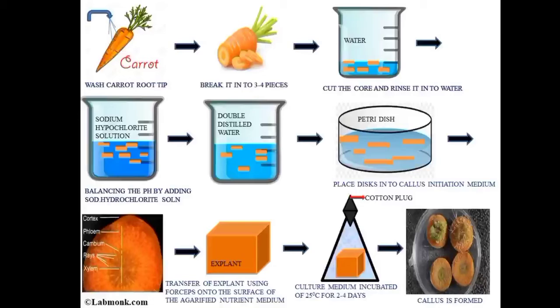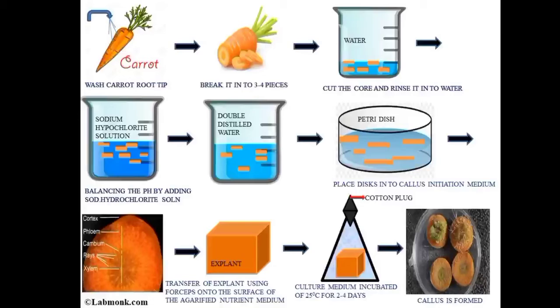Parafilm is nothing but a plastic tape which is used to seal the tubes in tissue culture, so it reduces the dehydration of the medium. And then we have to incubate the culture tubes in the dark at 25 degrees Celsius, and then we have to examine them at weekly intervals, record, and observe the changes.